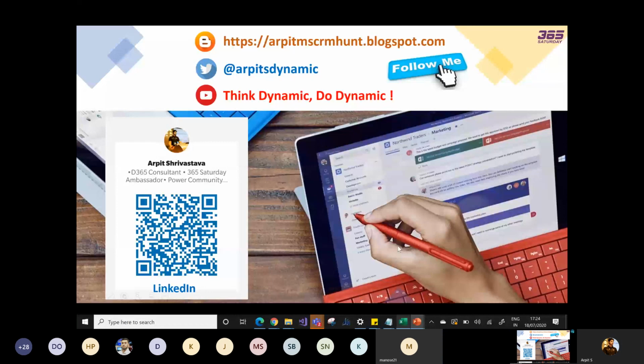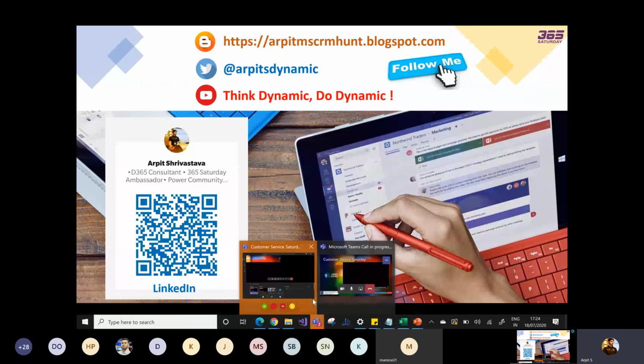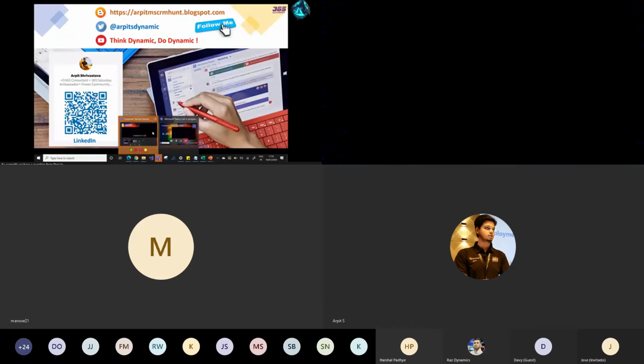So currently we have a question from Devi. In case the customer enters a phrase that is not in your list, I believe this is regarding the virtual agent. Is it possible to enhance the phrases using AI so that when a keyword appears in the phrase, it redirects to a live agent?